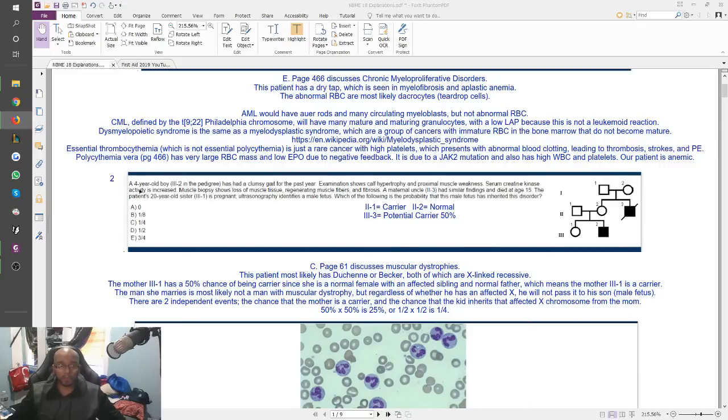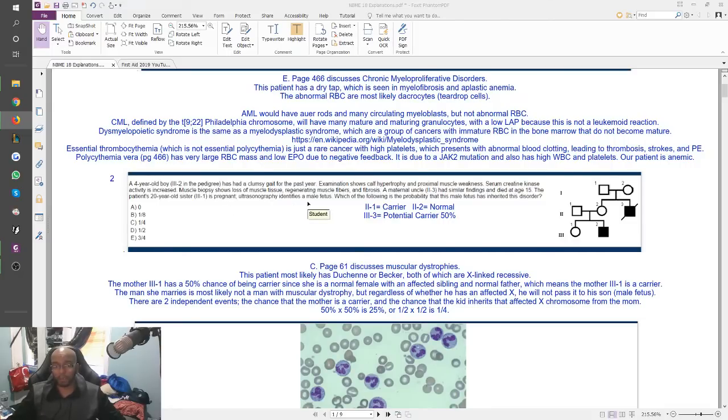So this question says, a 4-year-old boy, person 3-2 in the pedigree, so that's this one right here, has had a clumsy gait for the past year. Examination shows calf hypertrophy and proximal muscle weakness. Serum creatine kinase activity is increased, and muscle biopsy shows a loss of muscle tissue, regenerating muscle fibers, and fibrosis. A maternal uncle, this guy right here, had similar findings and died at age 15, which is why he's crossed off. The patient's 20-year-old sister, which is this one right here, is pregnant, and ultrasonography identifies a male fetus,